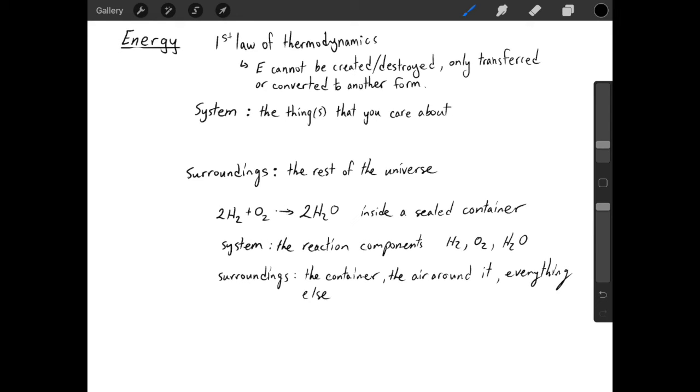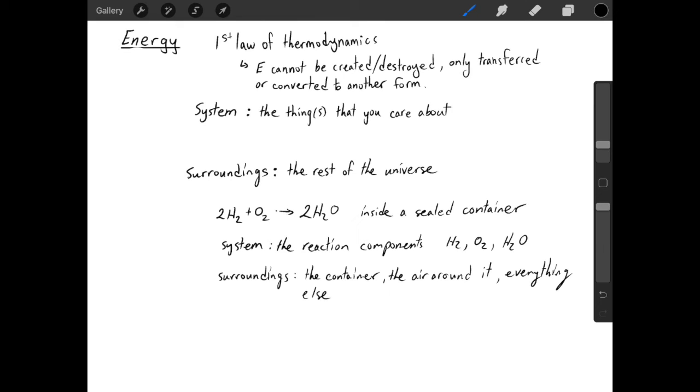In general, this will be how we assign systems and surroundings. We'll find the specific item or items that are involved in the transfer of heat or the work that's done, and we'll identify that as the system, and everything else as the surroundings.